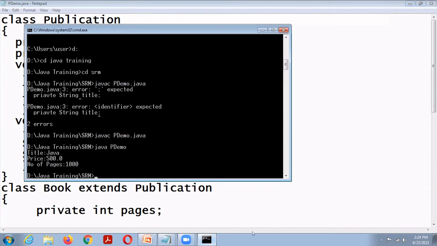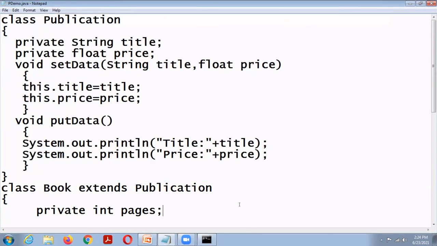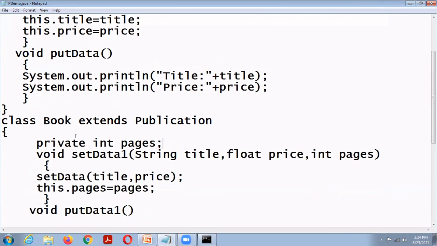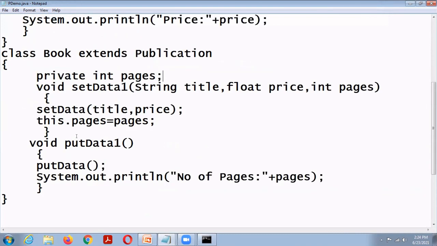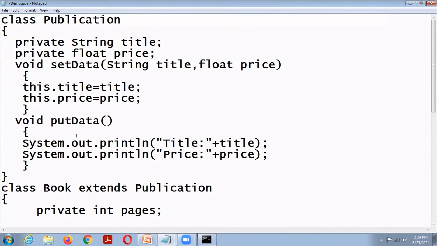Okay. So this is a simple example for inheritance. So this is a single inheritance because there is only one subclass and only one superclass. Okay. So here the subclass Book inherits the setData and putData methods from its superclass Publication.